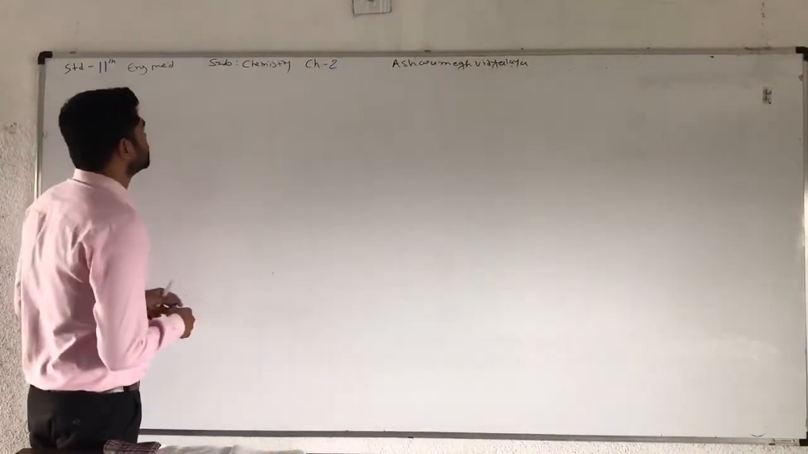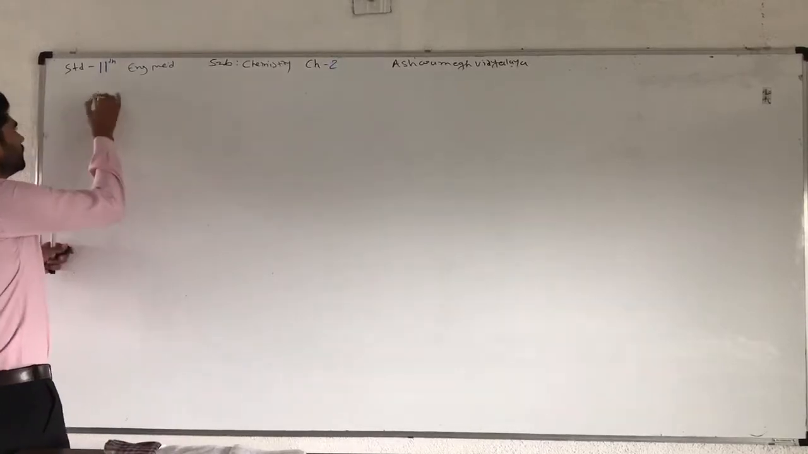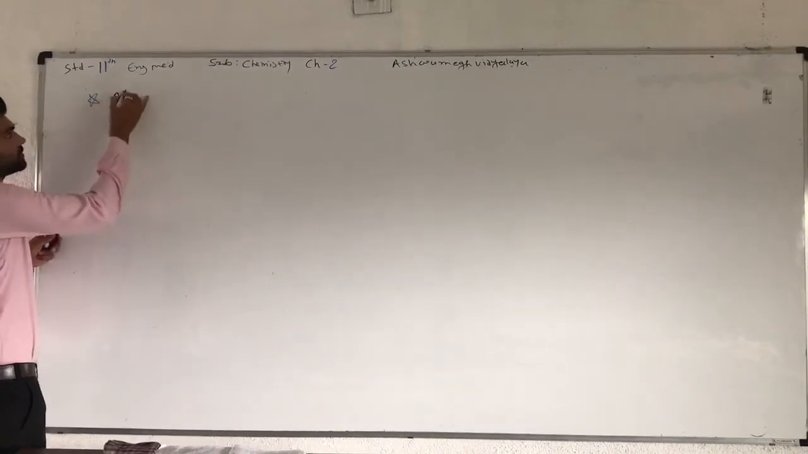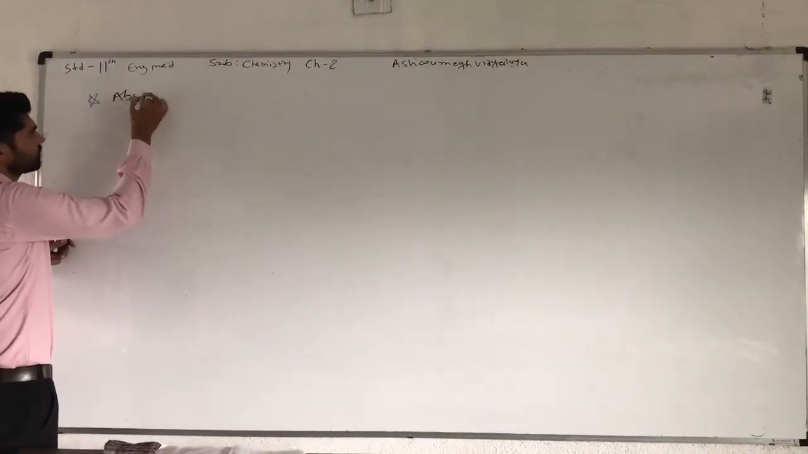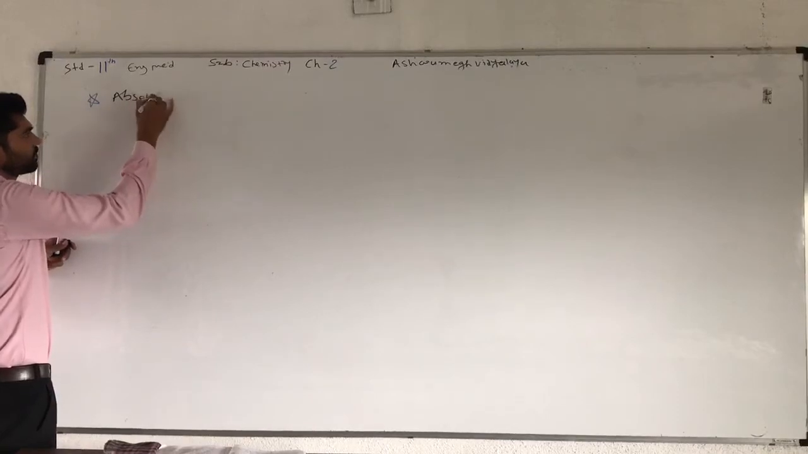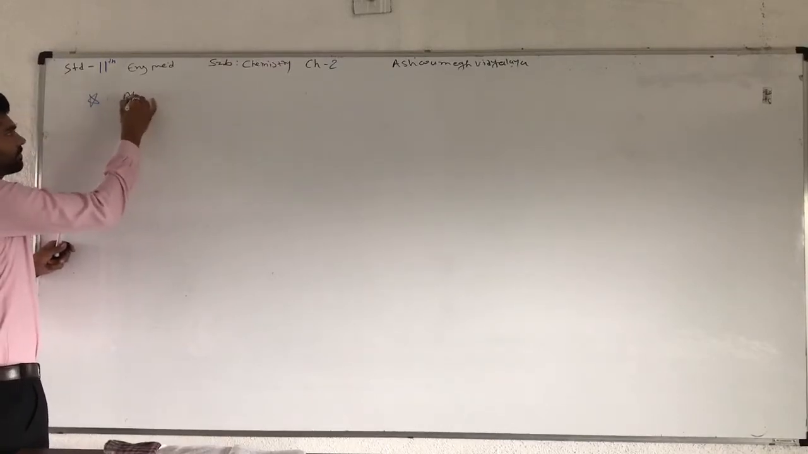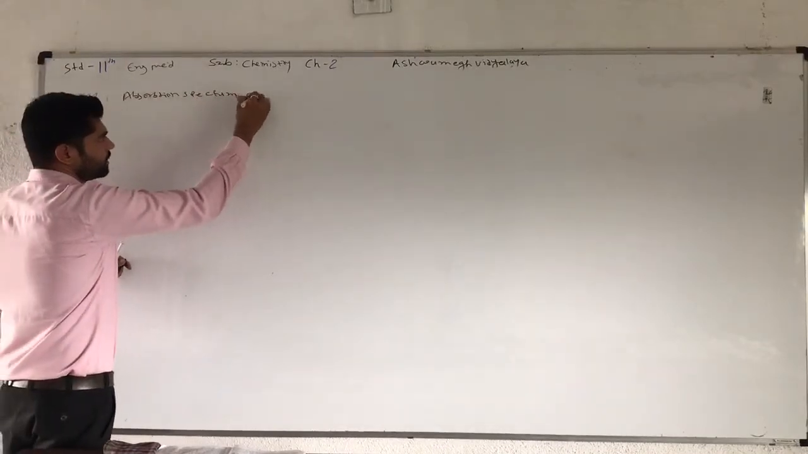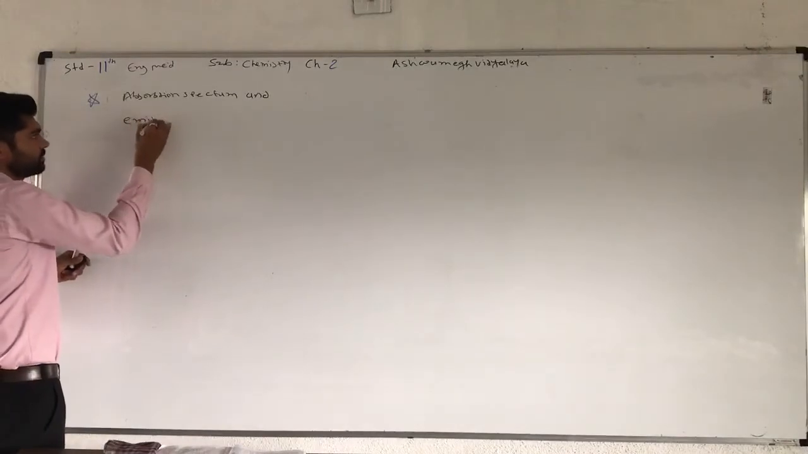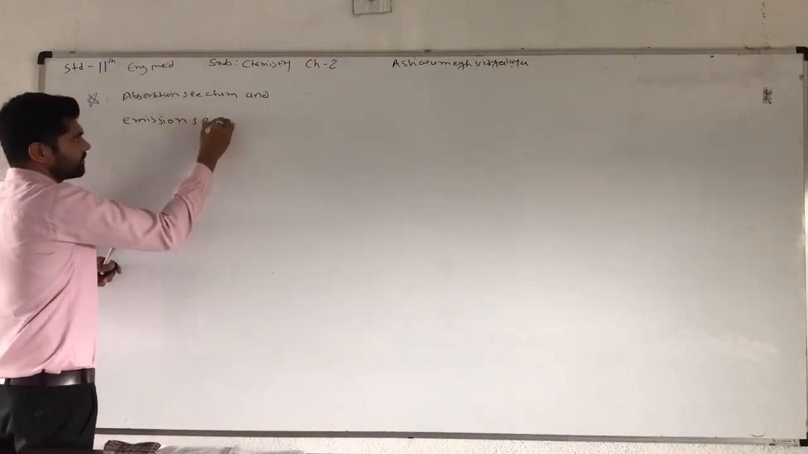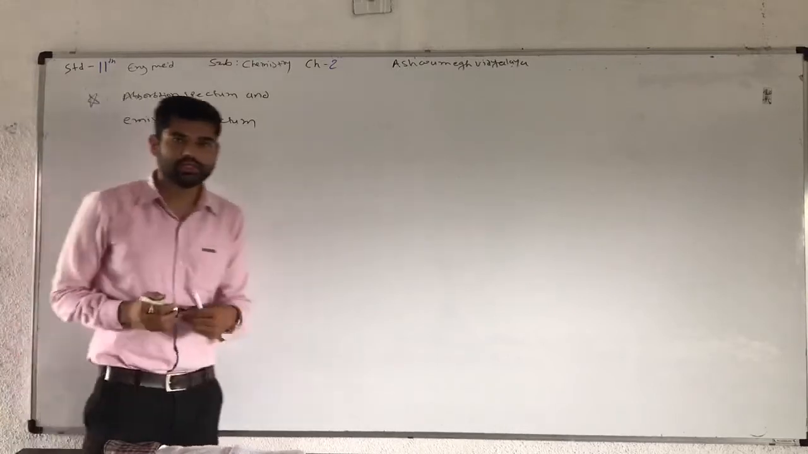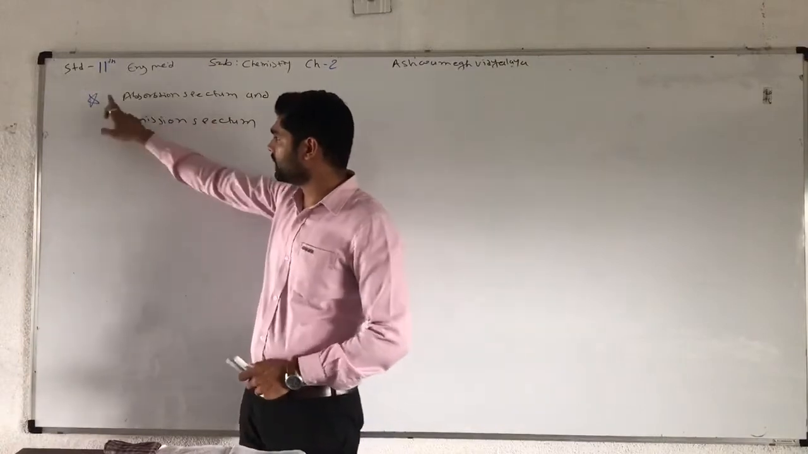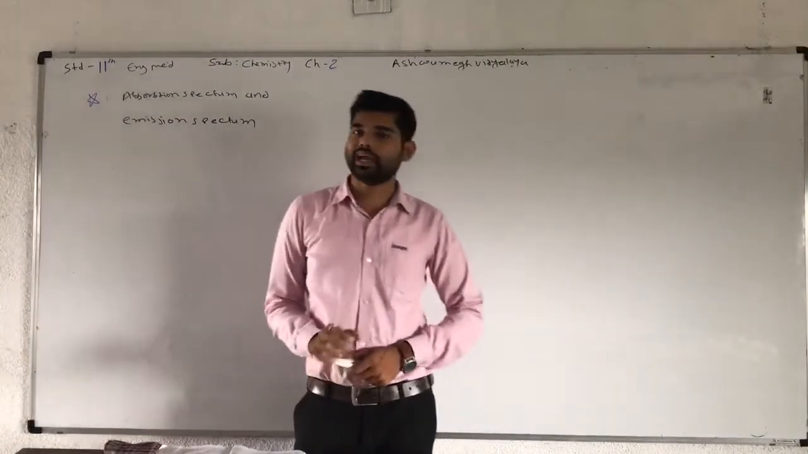Today we are starting English medium chemistry. In this topic, we have to study two types of spectrum. First is absorption spectrum and another is emission spectrum. So when you take a body or atoms, when energy is applied,